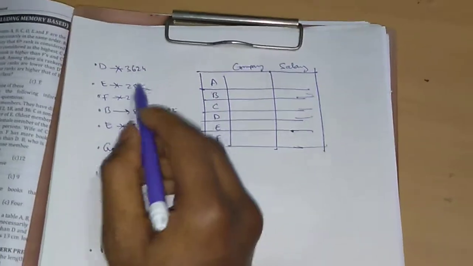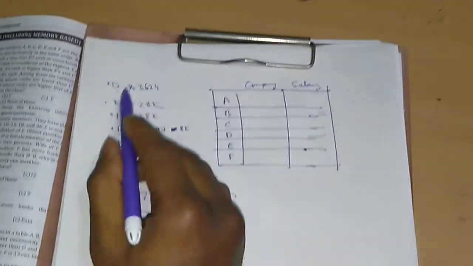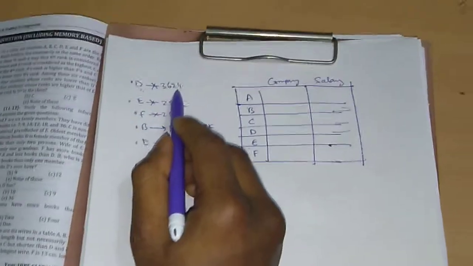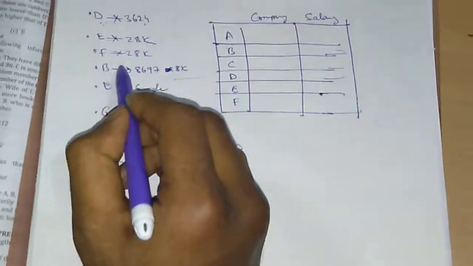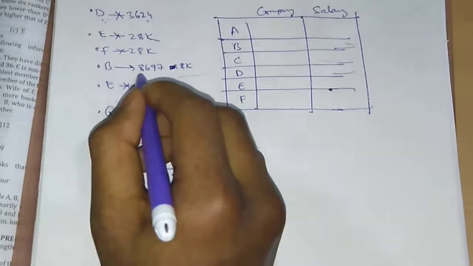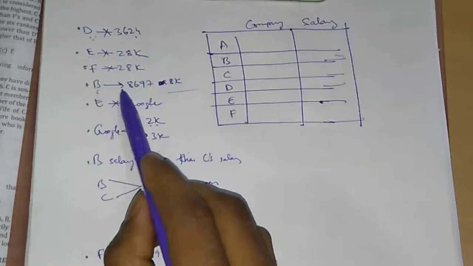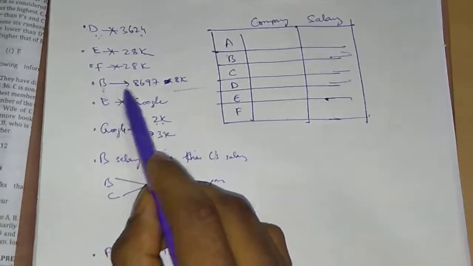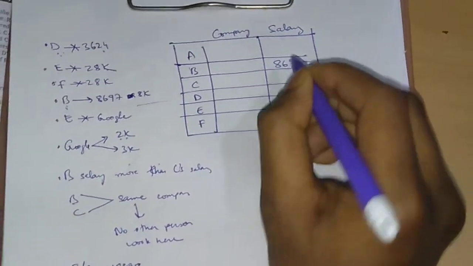So how to fill up the details? First we'll write the definite conditions, the conditions which are given directly. This salary is not 3624 is not directly given, we don't know this salary. E's and F's salary not being 28,000 is also not a direct condition. So let's search for a straightforward condition. A straightforward condition is that B's salary is 8697 or 8k. So we can write this in the table: B's salary is 8697 or 8k. This is a straightforward condition.